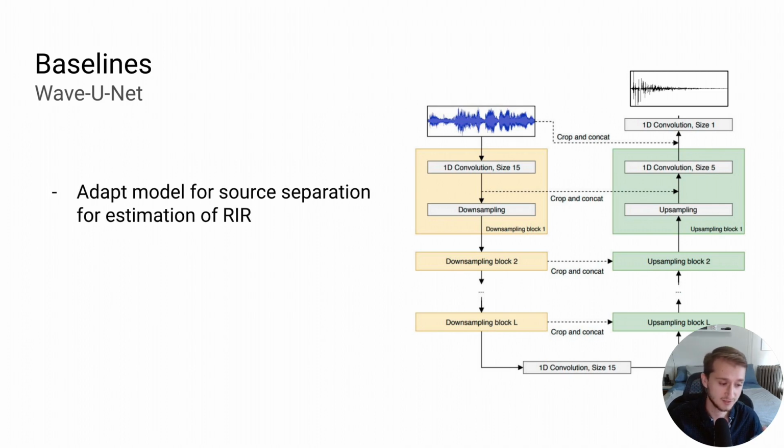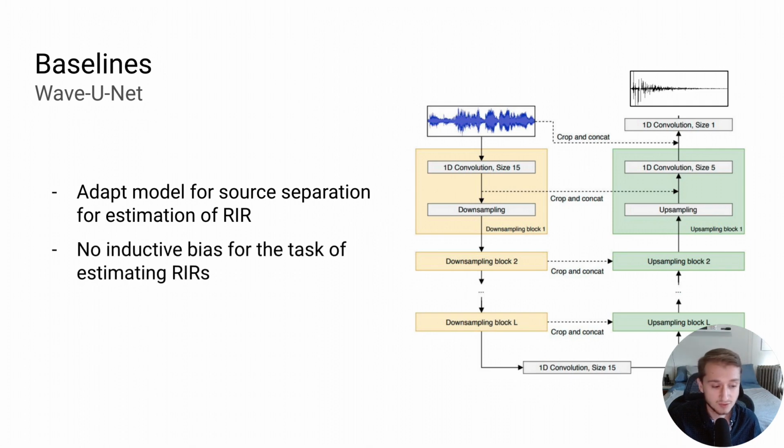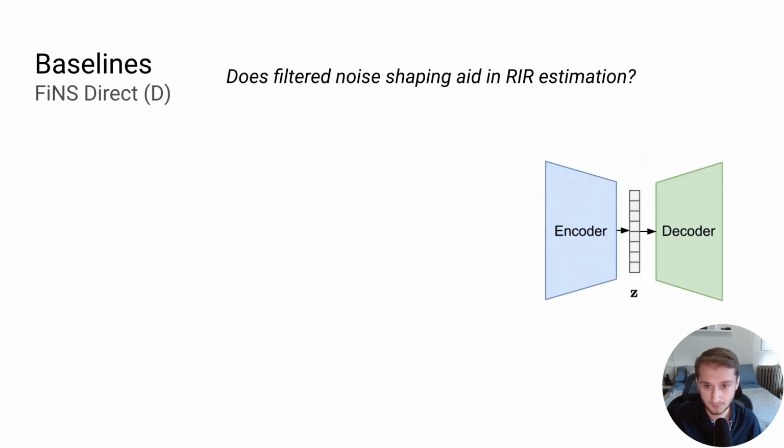And in this case, it's a UNet structure in the time domain where the reverberant speech signal is the input and the room impulse response is the output of the model. This model has no inductive bias, so we're curious to see how it would perform compared to our system, where we're trying to estimate the room impulse response. And as with all the models, we train using the multi-resolution STFT.